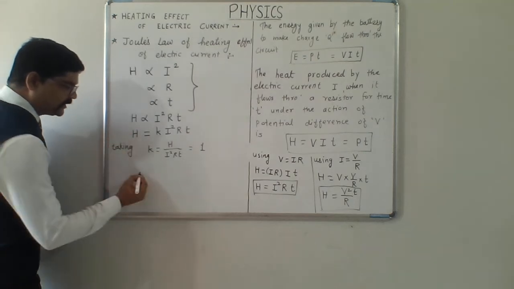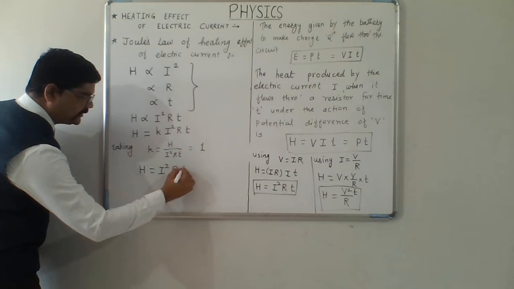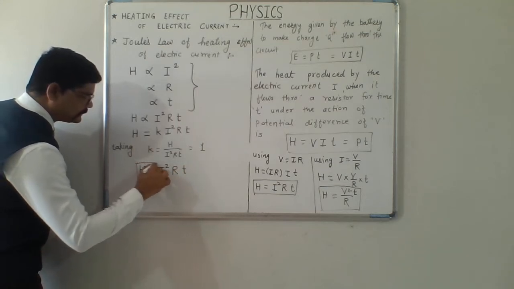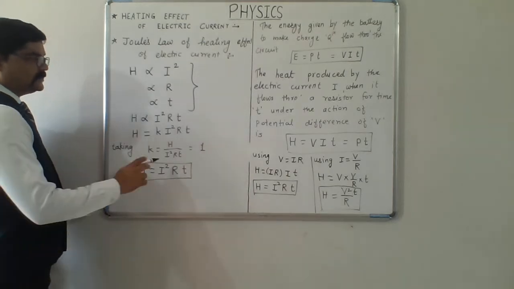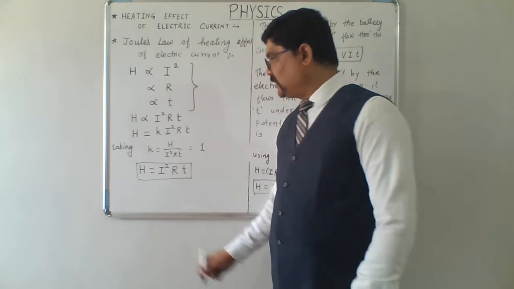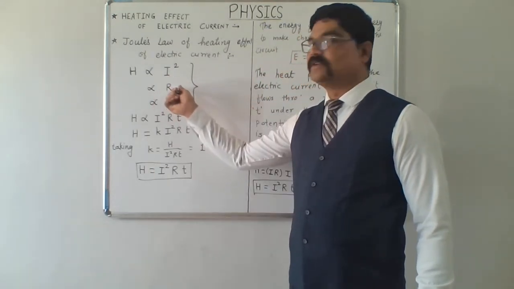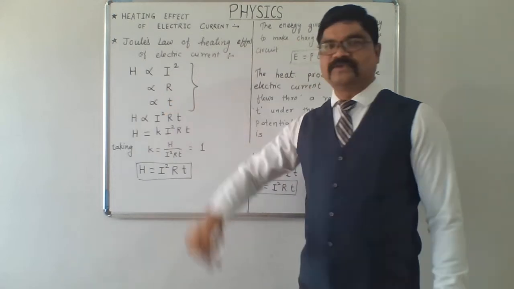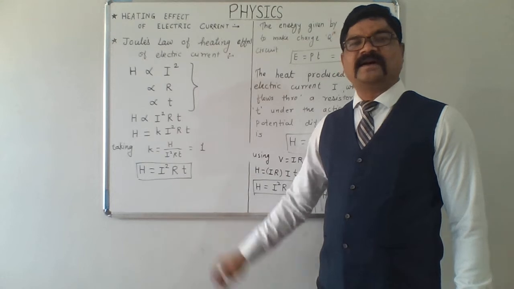So this equation becomes H equals I square R t. This is Joule's law of heating effect of electric current. H is directly proportional to I square, directly proportional to R and directly proportional to t. So combining this we get H equals I square R t.